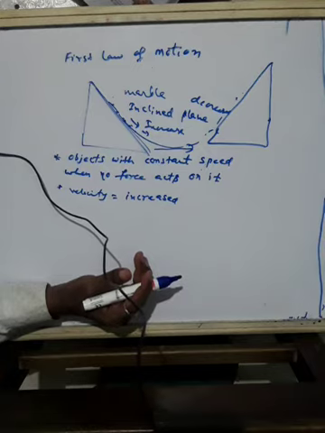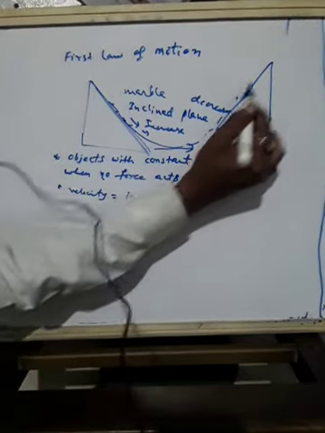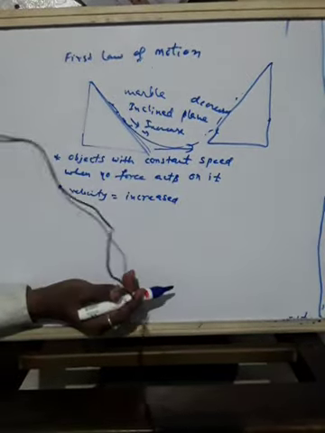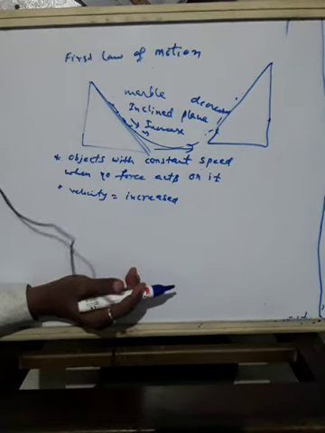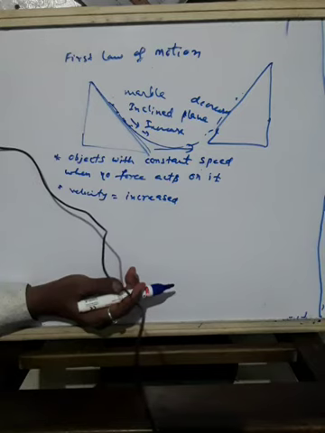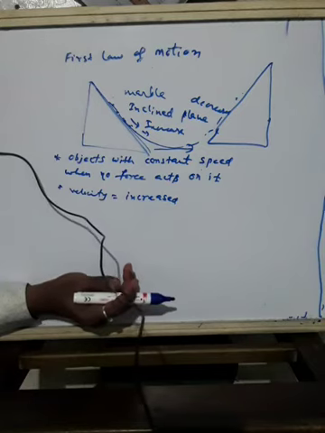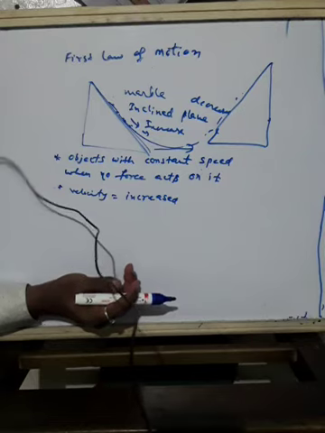Frictionless. There is no friction on both sides. Even though there is no friction, it is coming down, moving up, coming down, moving up. So Galileo argued that when the marble is released from the left, it would roll down the slope and go up to the opposite side to the same height from which it was released.